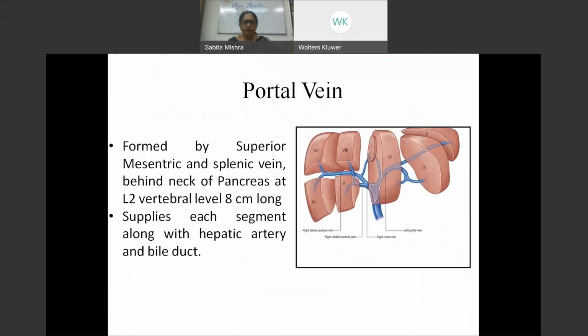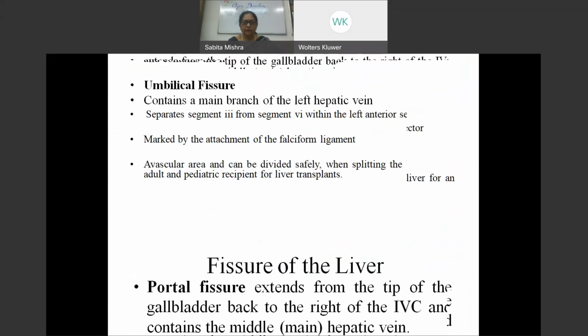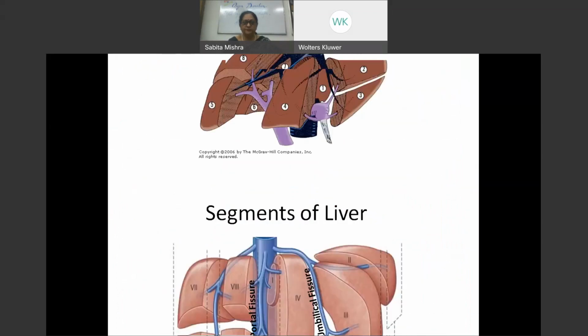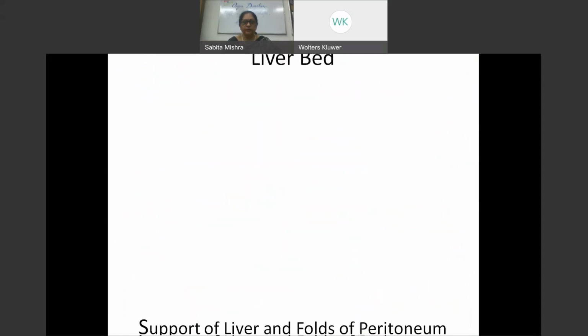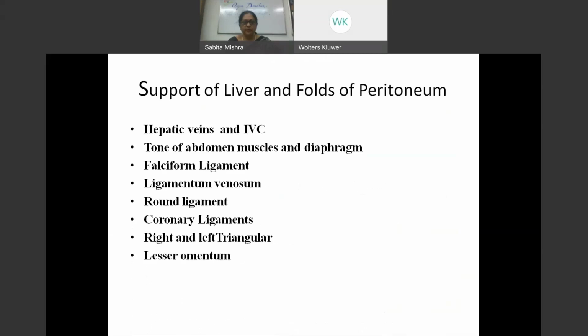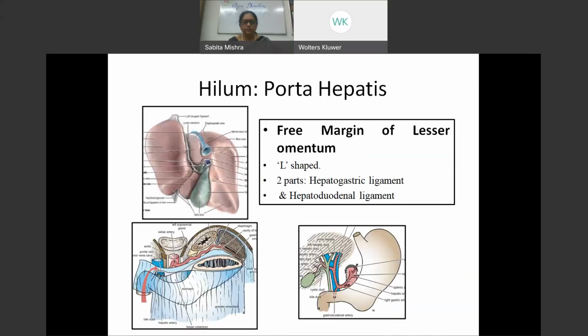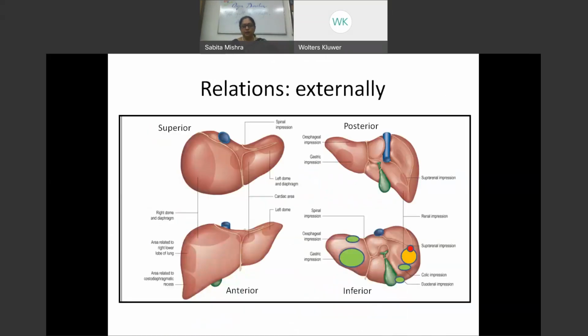So when we take out the liver, because what we see in the body is the liver in situ. But in anatomy, we actually ask students to show the liver, hold it in anatomical position. So they have to hold it in such a way that the right side is on the right. This is the anterior surface. What I'm now showing with my cursor. So this should be